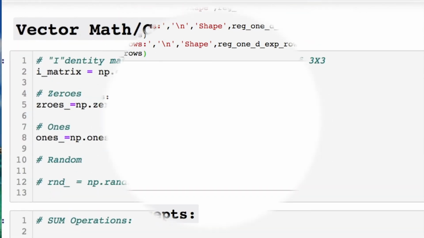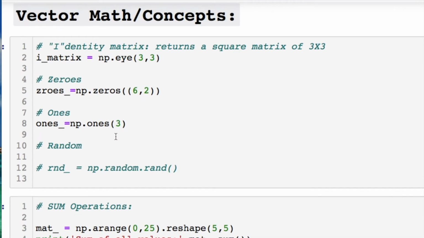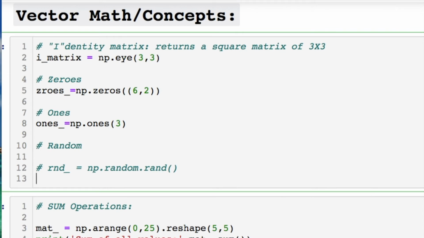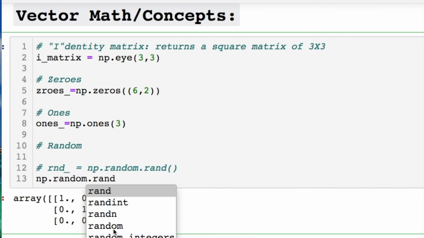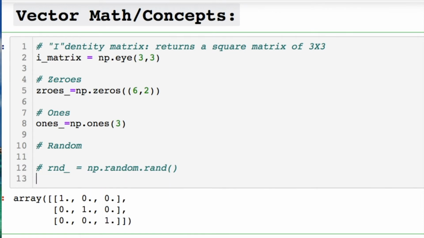Okay, well that's fine. We can look at basic mathematical concepts. I'm not going into the whole list of these. The things you're probably going to be more interested in are the linear algebra things that come up with matrices because you could do an identity matrix, okay? You can do matrix of all zeros, all ones, change up the size of the matrix that you need. You could do anything with random values. For instance, you could do random integers. You could do sampling. Just depends on what you need. I'm letting you just see what is available to you.